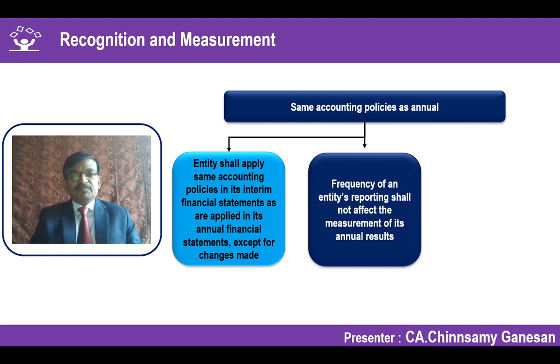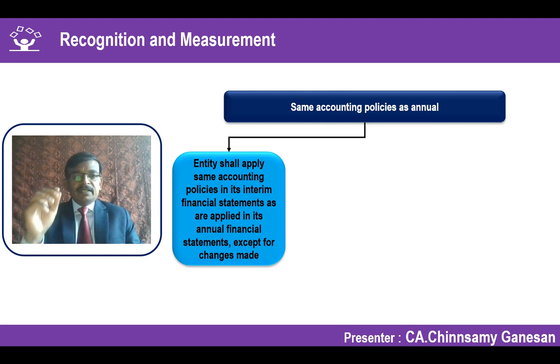We have to apply this, except in one situation: if there is a change in accounting policy during the period, which might have been warranted because a standard has changed during the particular period. To that extent, you have to apply it. Normally, an accounting standard will not be changed during a particular quarter, because the way these standards are issued, they normally start with an accounting period commencing on or after a particular date.